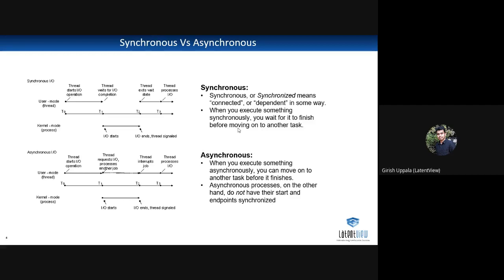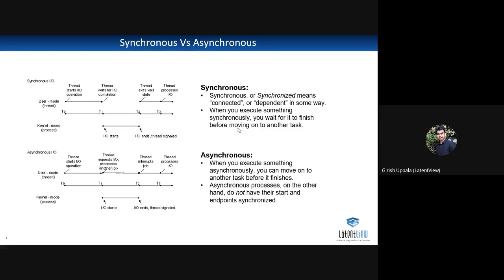So if you go with the asynchronous process, what is it doing? When you execute something asynchronously, you can move on to the other task before it finishes. I'll give one more live example for this. You are in a restaurant with many other people. You ordered your food. Other people can also order their food. They do not have to wait for your food to be cooked and served to you before they can order.